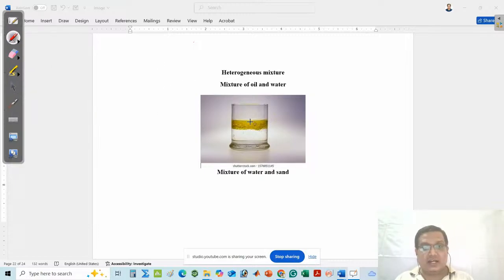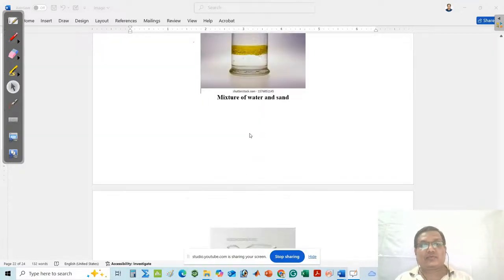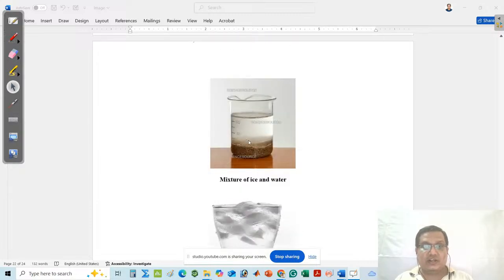You can say this is the oil and this is the water. So it is one example of a heterogeneous mixture. Next, this is a mixture of sand and water. Here also two phases are present.